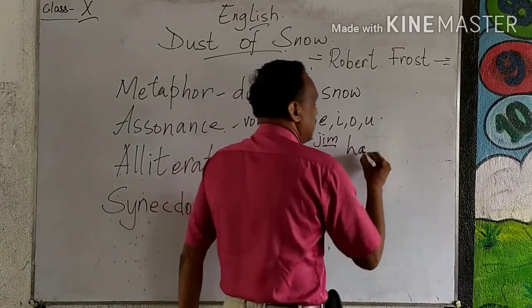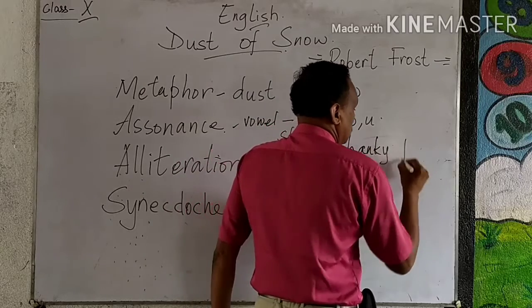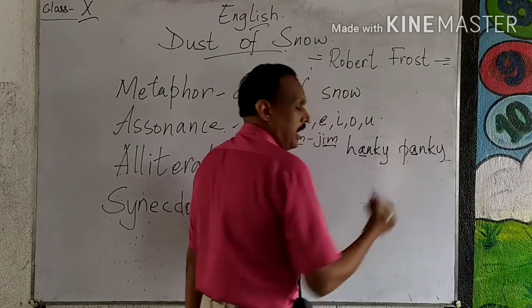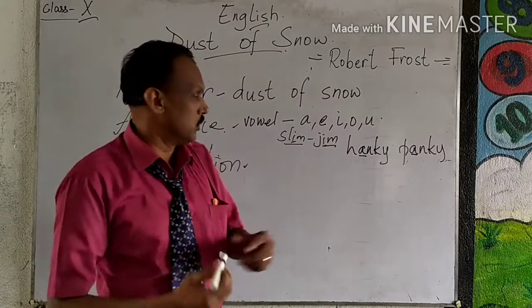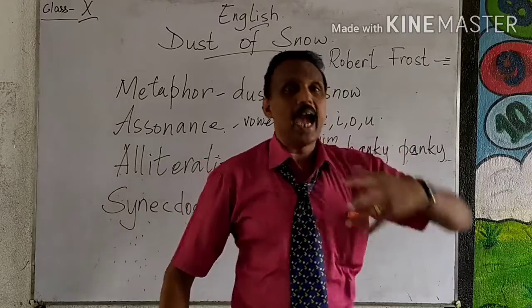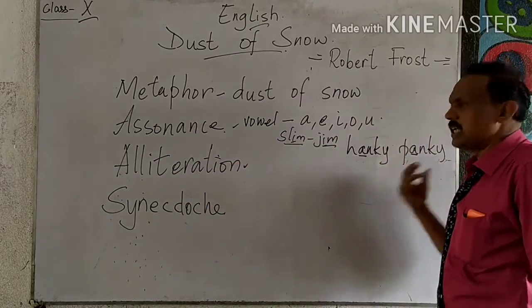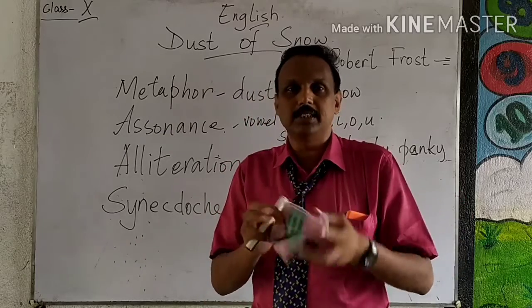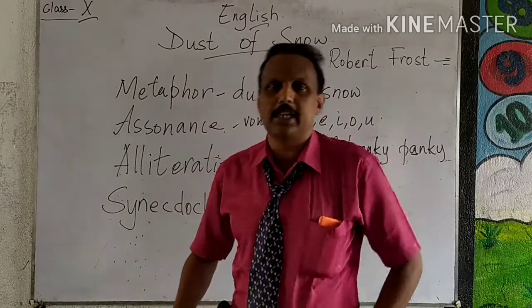Sometimes we write hanky panky. So, which is the vowel used here? Hanky panky. A vowel. We give more stress on that one. Actually, hanky means handkerchief. And hanky panky means what? When you take a handkerchief, we clean our face and then just fold it somehow and stuff it there.